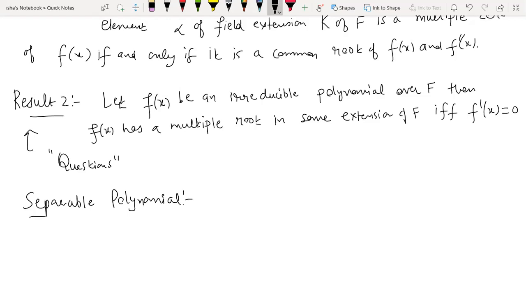polynomial. So you see, now we are heading towards the definition of separable extension. So to build up the definition of separable extension, firstly we need to know what is a separable polynomial.